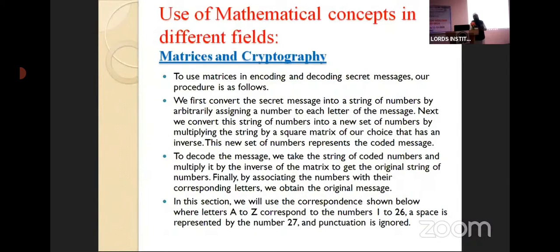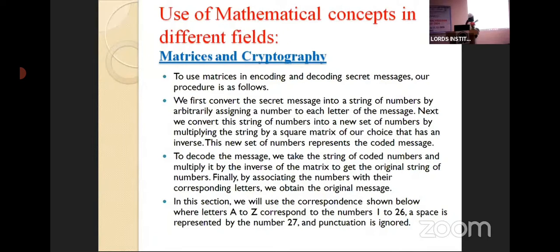You know that we are having a lot of confidential information, in defense particularly. If you want to know how the networks are, you know that. If you are making a call, a tracker is there. So that's why we have to be very, very careful. So we are having one subject, that is cryptography, that is the encoding and the decoding.